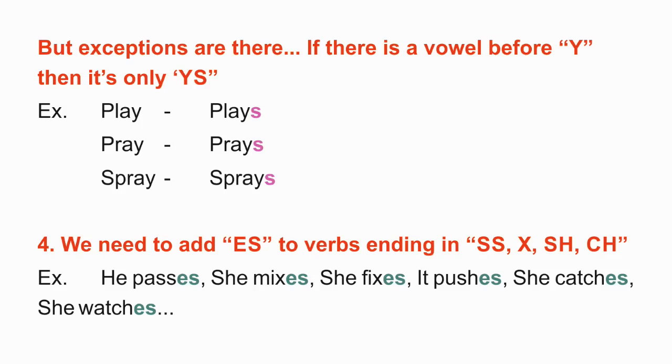But for some of the verbs, like those finishing in Y, it moves to IES, and the verbs which are ending in SS, X, SH and CH will take ES for third person singulars.